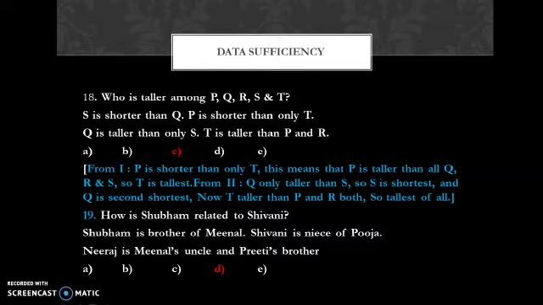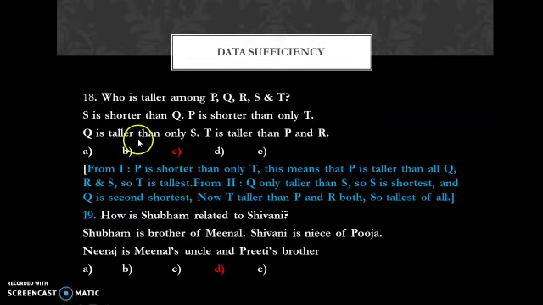From the first statement, it's clearly understood that P is taller than Q, R and S. But P is shorter than only T, which means that T is the tallest. So from this statement, you can easily identify that T is the tallest among all these persons.